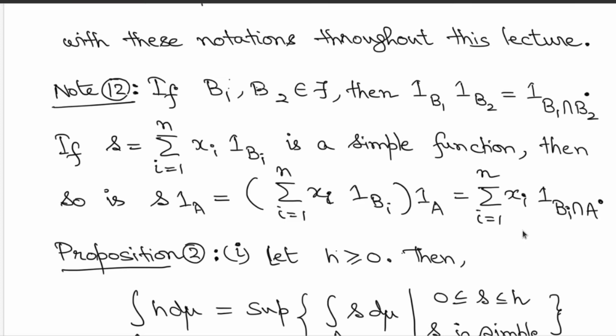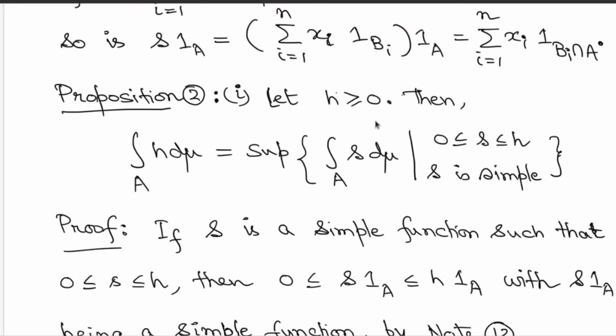In this lecture, we have assumed that h is a measurable function and mu is a measure. Now assume that h is also non-negative. So here h is non-negative and measurable. Then consider the integration of h over the set A. As per definition, it is the integration of h times indicator A. So as per definition, to compute this integral you need to look at all simple functions below h times indicator A. But we are saying there is another way of doing this. That's what the right hand side suggests.